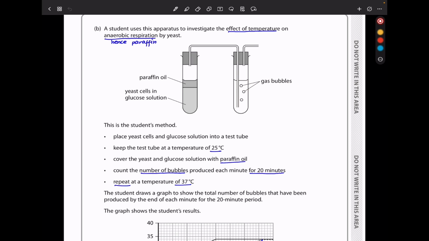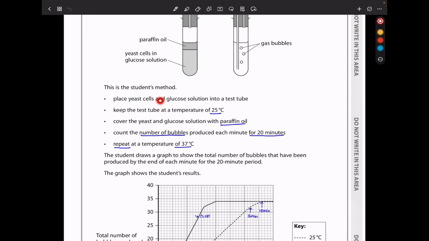Of course, we can see because respiration is going to be carried out, carbon dioxide is going to be produced, and that carbon dioxide passes through here to the other side. If this was lime water, then we'll see it turn milky. They say place yeast cells and glucose solution into a test tube and keep the test tube at a temperature of 25 degrees Celsius. Then cover the yeast and glucose solution with paraffin oil. Count the number of bubbles produced each minute for 20 minutes. Repeat at a temperature of 37 degrees Celsius.